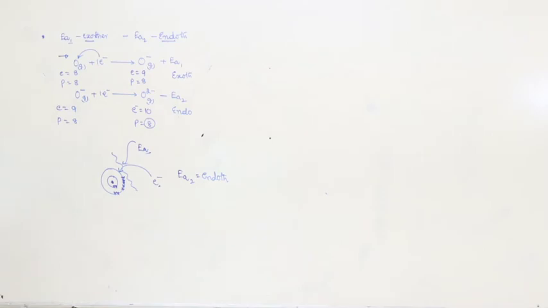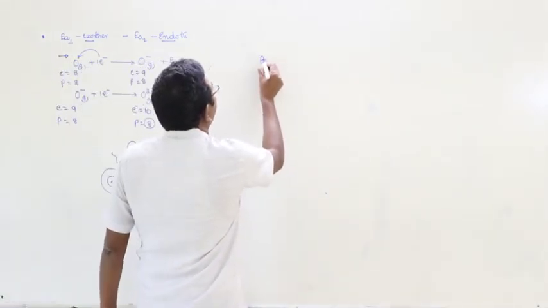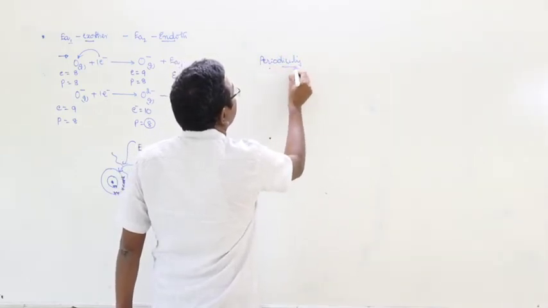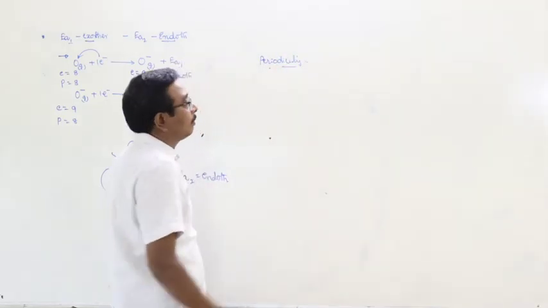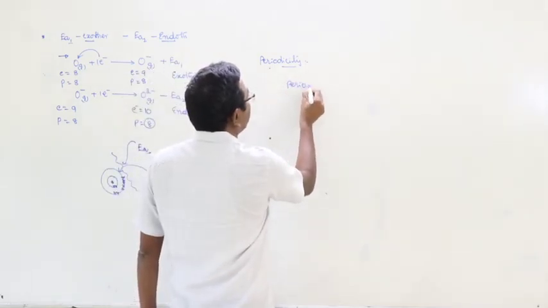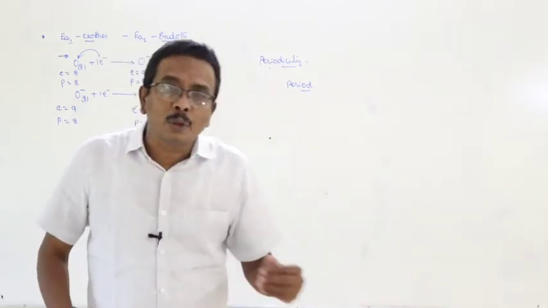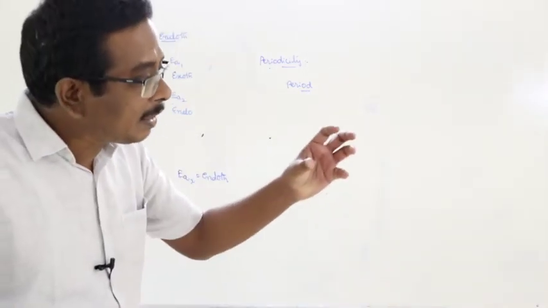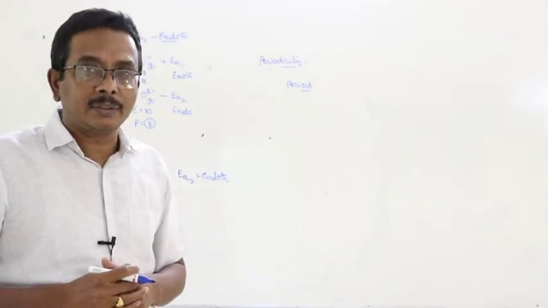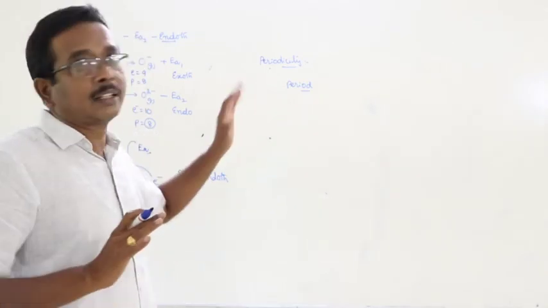What about the periodicity of electron affinity? Here the first one, period. In a period, as we move from left to right, atomic radius decreases, effective nuclear charge increases, of course. But there is no regular trend in the electron affinity.